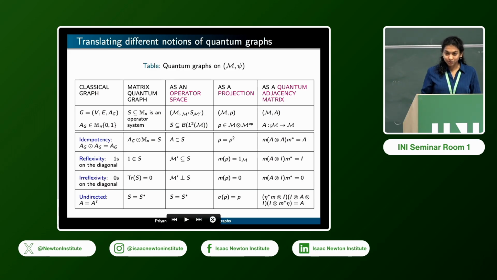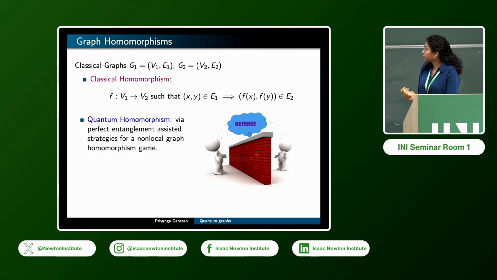So I'm going to mimic the same thing, where you can define a homomorphism for quantum graphs in each of these perspectives, and they arise in different contexts. Okay, so starting with graph homomorphism. When you have two classical graphs, G1 and G2, a homomorphism is a mapping on the vertices of the graphs such that it respects the adjacency structure of the graph.